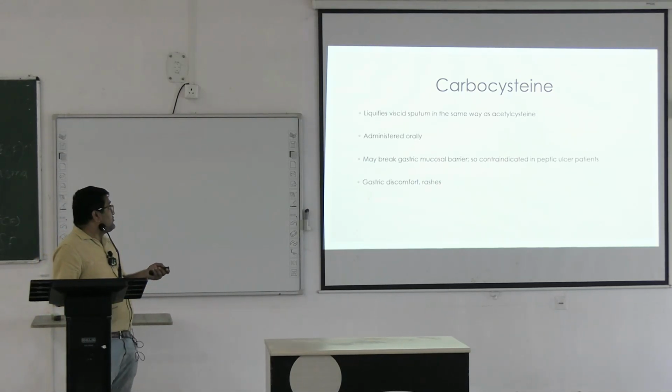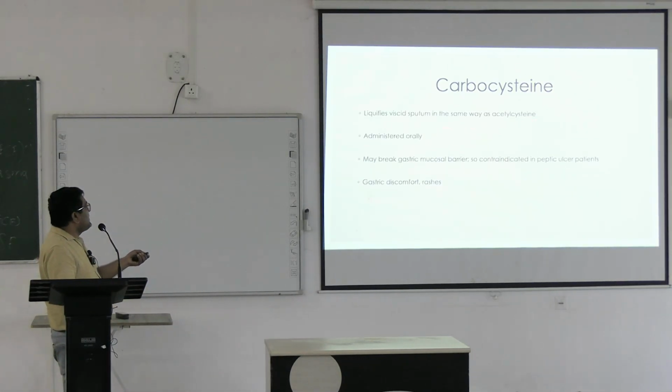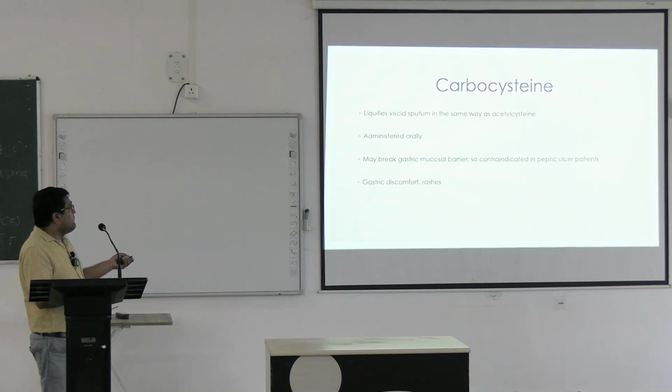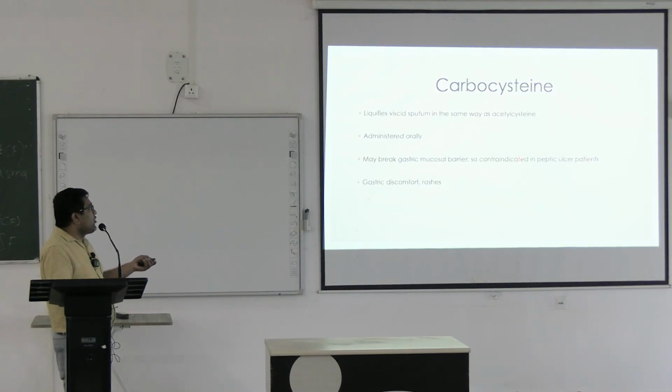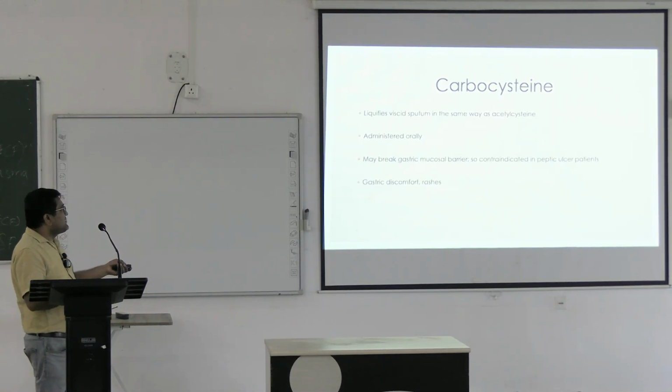Carbocysteine is one of the congeners of acetylcysteine, and liquefies viscid sputum. In the same way, it is administered orally. It may break the gastric mucosal barrier, so it is contraindicated in peptic ulcer patients. Gastric discomfort and rashes are the side effects.